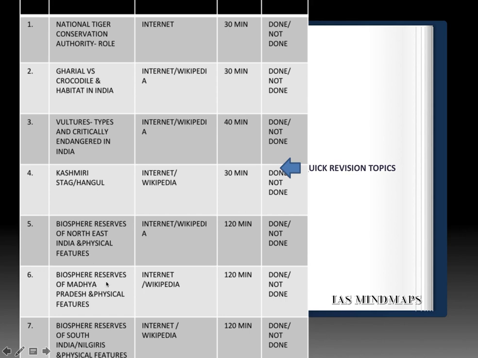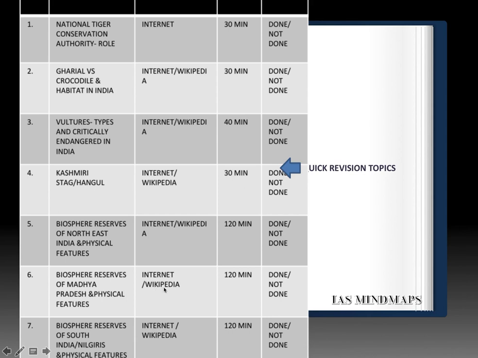Next, biosphere reserves of Madhya Pradesh and physical features. Again, Madhya Pradesh is one such state which has the maximum biosphere reserves of India. And you can expect a statement-based question. Again, focus on the physical features. Besides, also cover the tribals which are found in those biosphere reserves. Again, internet and Wikipedia is a good source for it.